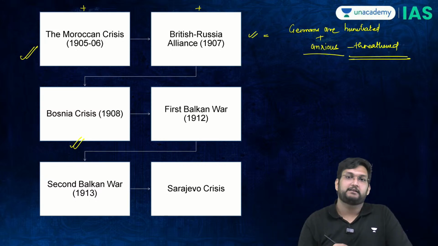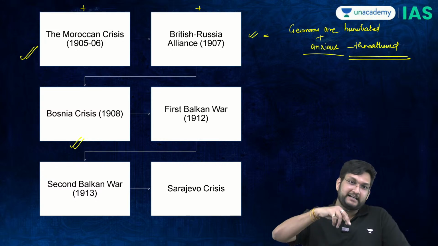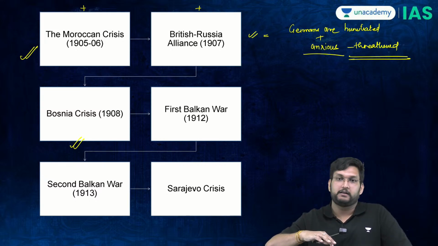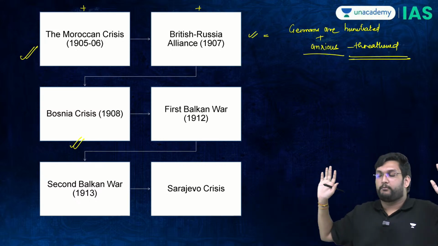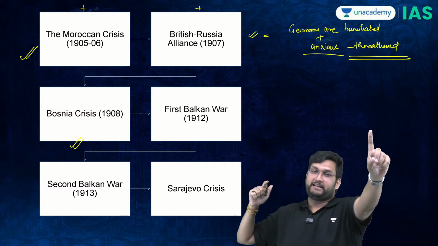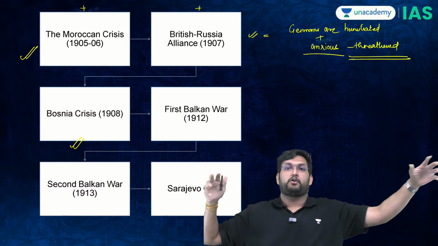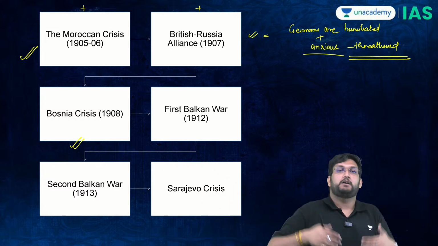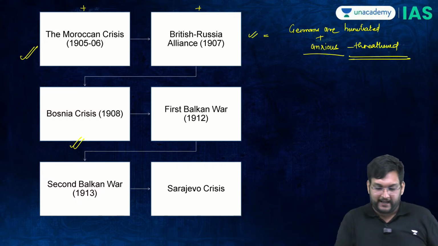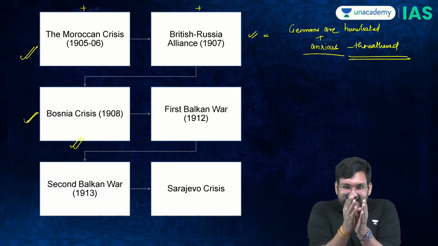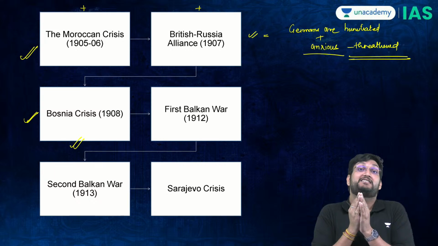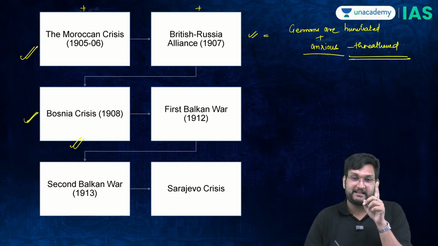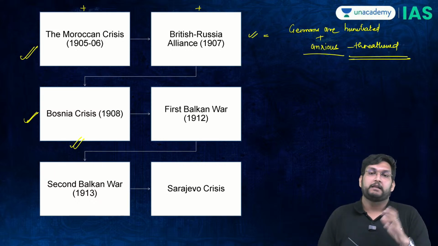Should they hate the West? But because they eat, sleep and drink Bosnia, now the Serbians have one enemy, and that is Austria. It is Austria which does not give access to Bosnia. So now you have a target which the Serbians have. This will explain the Sarajevo crisis to some level.